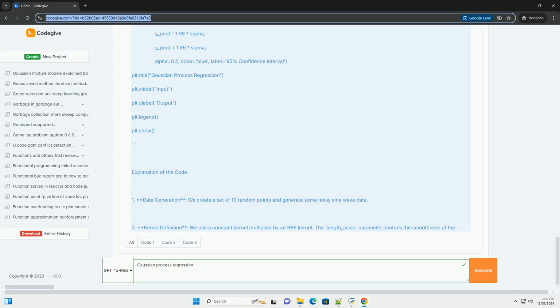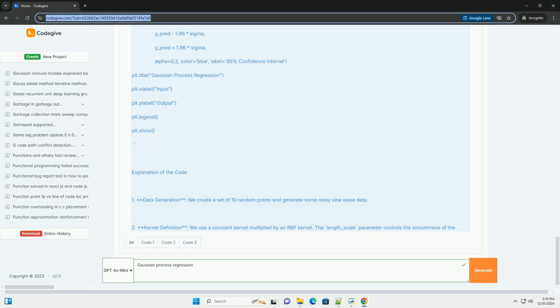Step 5, visualize the results. plt.figure(figsize=(10, 5)). plt.plot(X, y, 'r.', markersize=10, label='observations'). plt.plot(X_test, y_pred, 'b-', label='prediction').